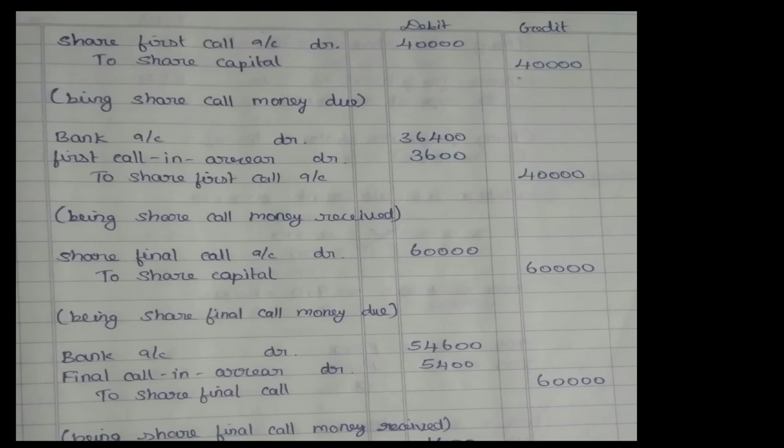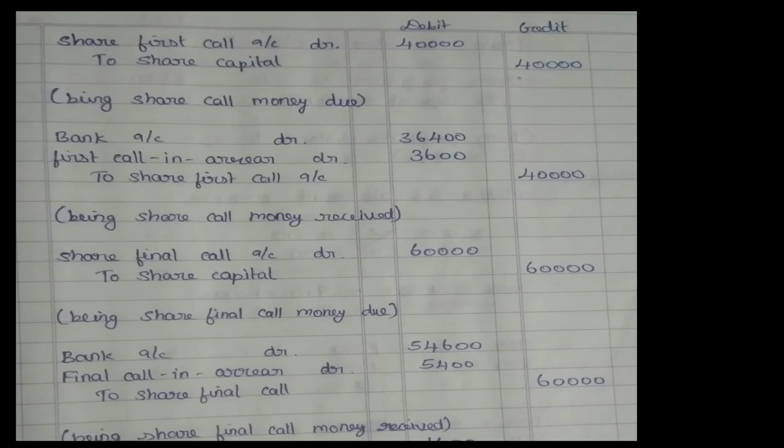So the final call money is 3 rupees. Therefore 20,000 into 3 will give me 60,000. Again, these two, Y and Z, fail to pay the final call also. So that is 800 plus 1000, 1800. So 1800 into 3 now, because the final call money is 3 rupees, not 2 rupees. So 1800 into 3 will give me 5400.